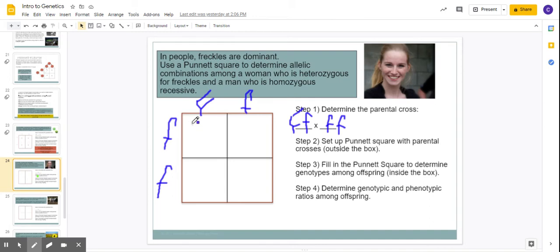Big F. And then this little f comes over. And I'm going to make it look more like a hook. Two little f's. We got a little f here and a little f here.